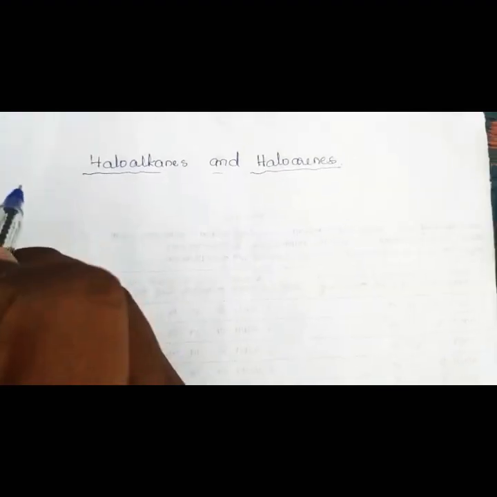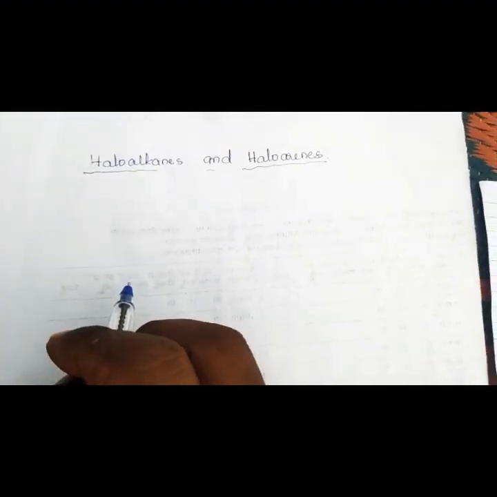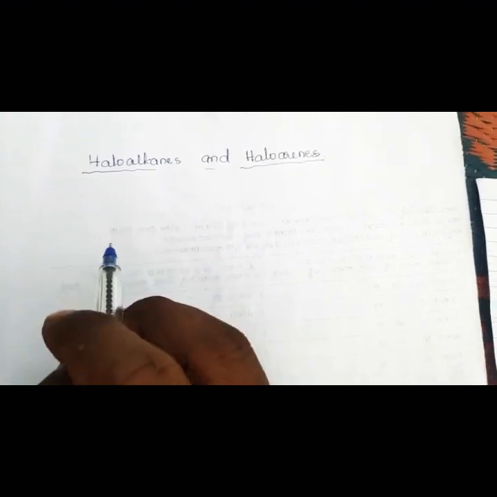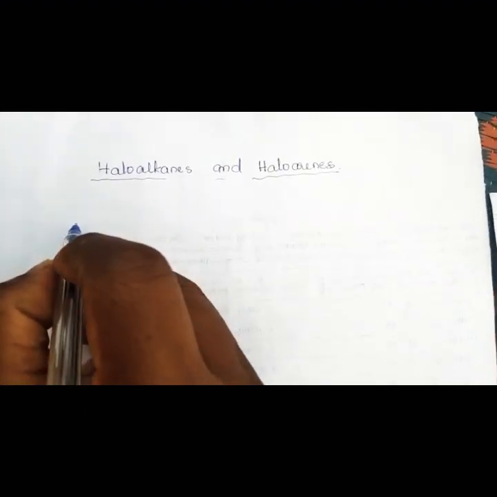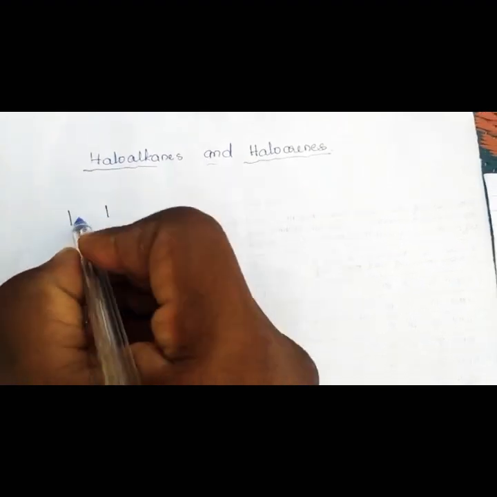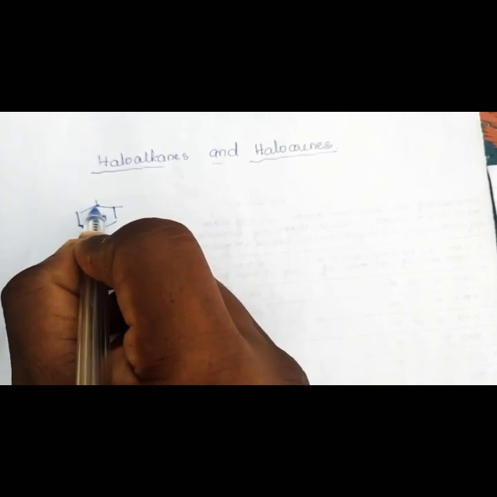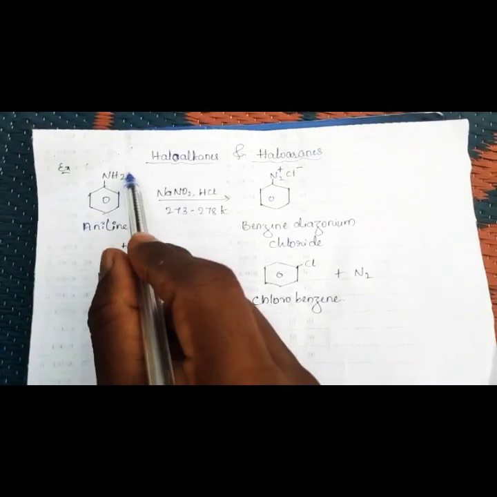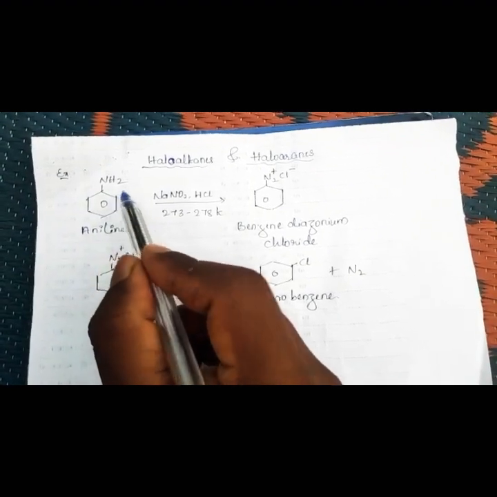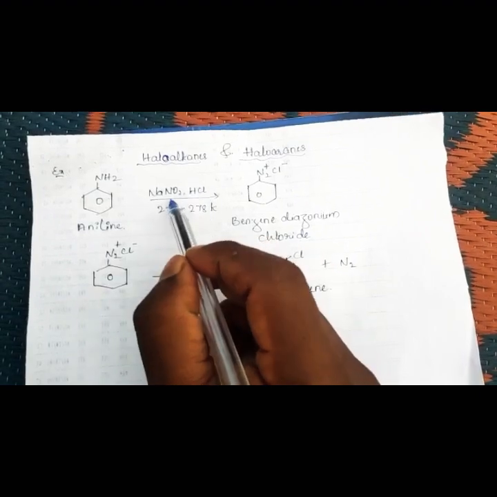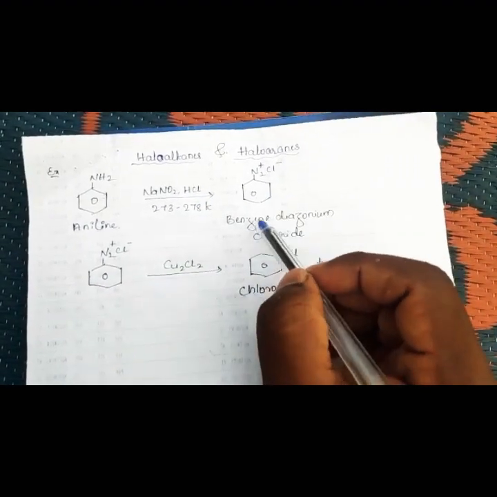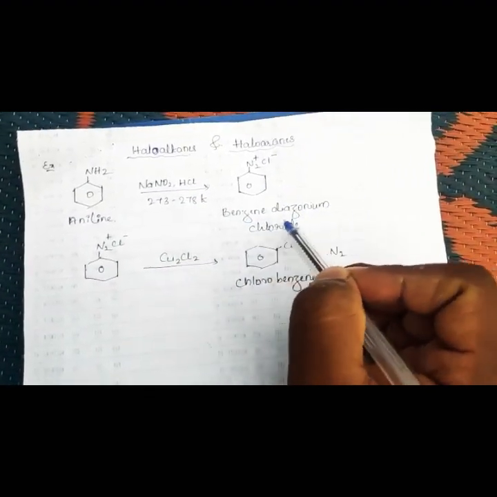Now take an example of the formation of chlorobenzene by using the Sandmeyer reaction. Initially, we should take the primary aromatic compound. When the primary aromatic compound is treated with NaNO2, right, there is a formation of benzene diazonium chloride.